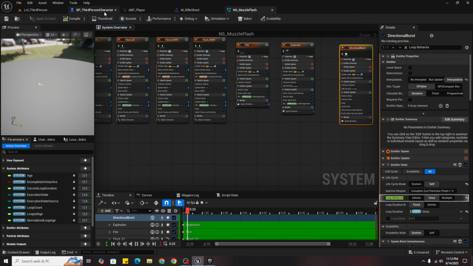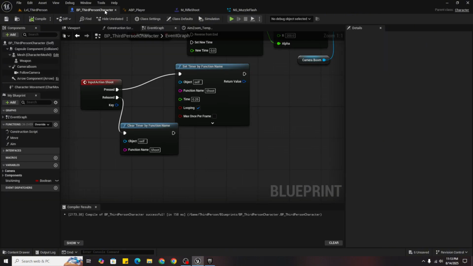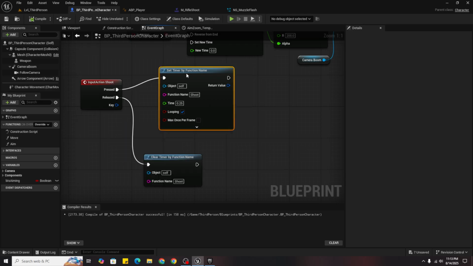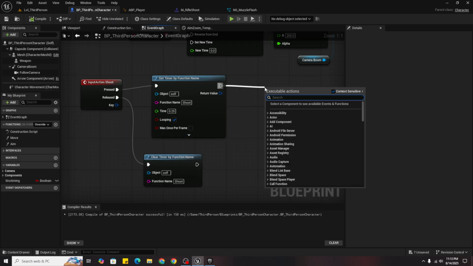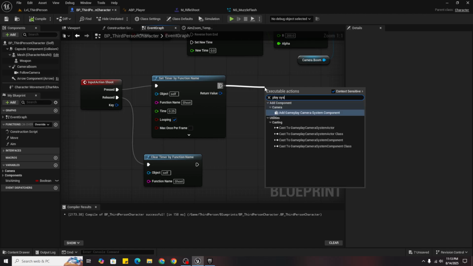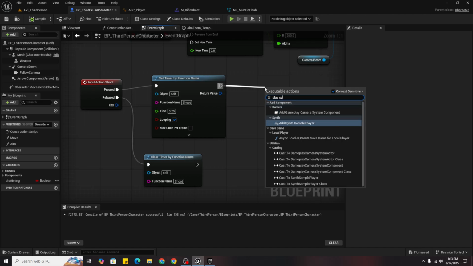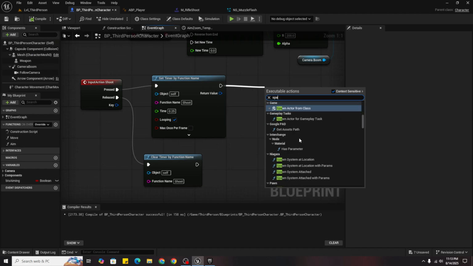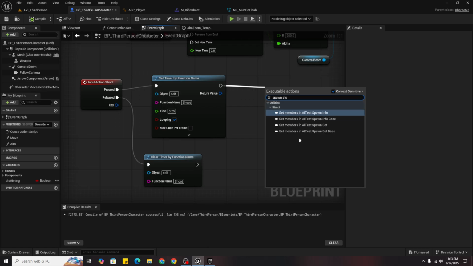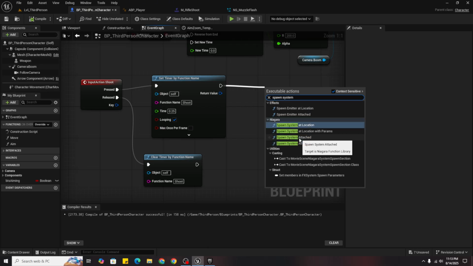Now come to your third person character, and in here drag it and say play system, spawn system at location.